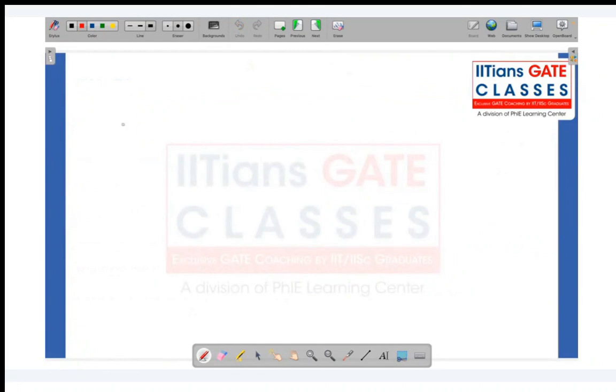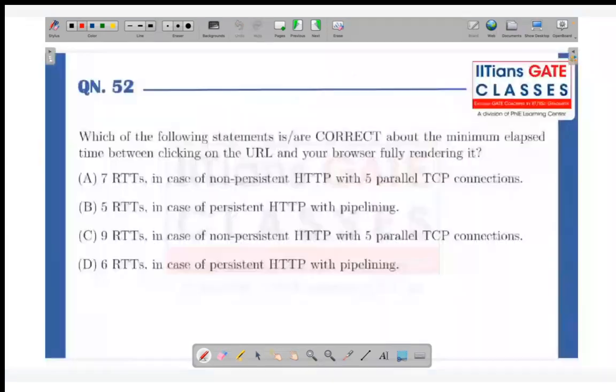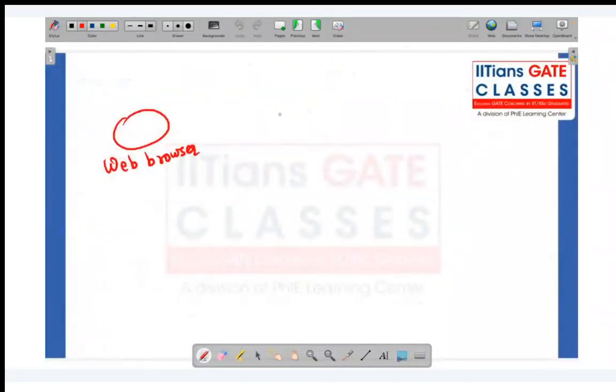So yeah, I'm just saying. So let's say this is my web browser, and these are the DNS servers. Okay, so there can be multiple servers.